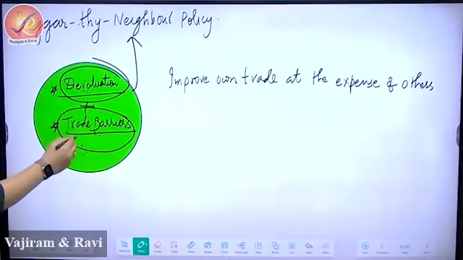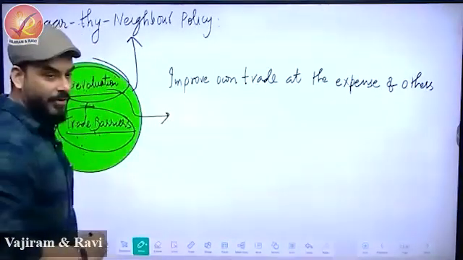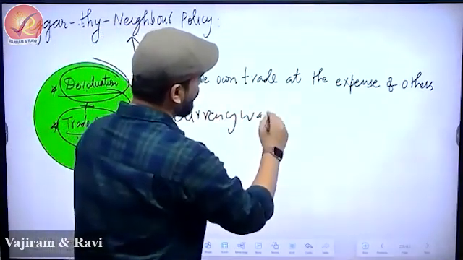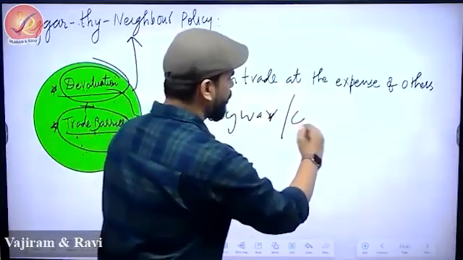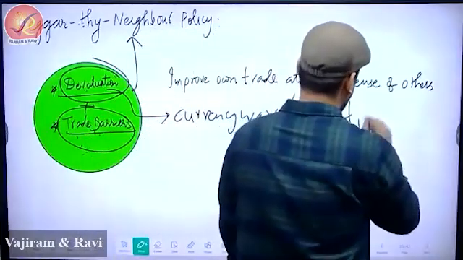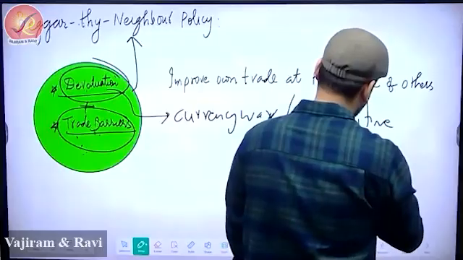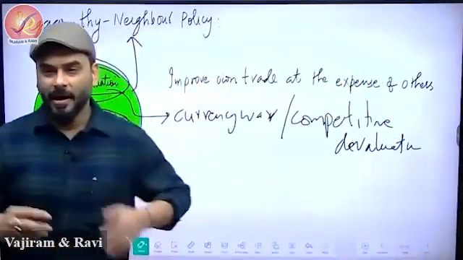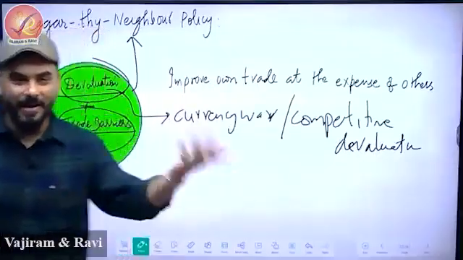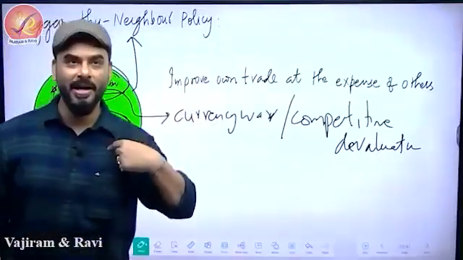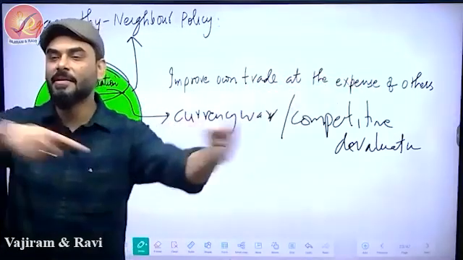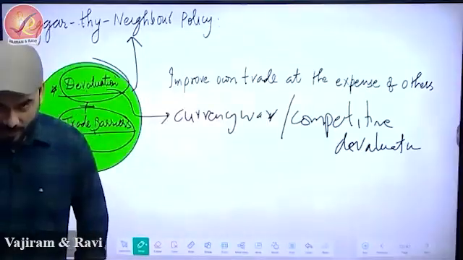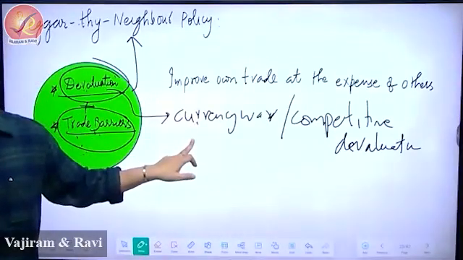But devaluation is one of the things. Now this is not a simple devaluation. It is called currency war. This term I didn't tell you that day. It is also called competitive devaluation, which means it looks as if countries are competing against each other in devaluation. You devalue, I will also devalue. I devalue, a third country devalues. Everybody is competing. So that's why in UPSC they might ask you, what do you mean by competitive devaluation? Actually, it's nothing but currency war only.